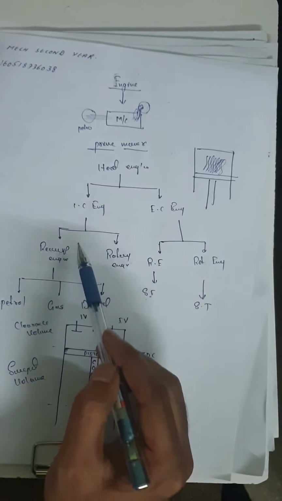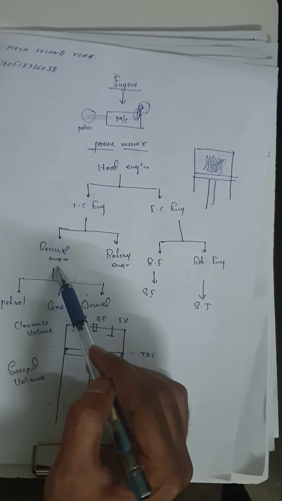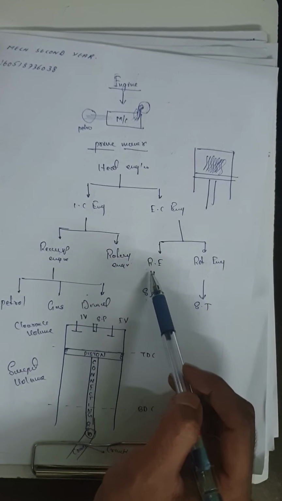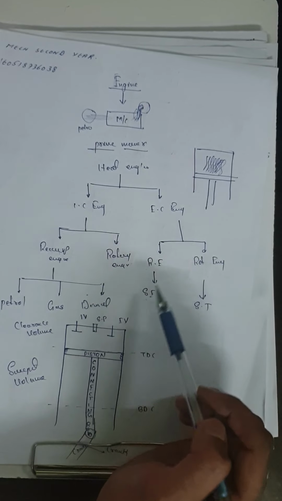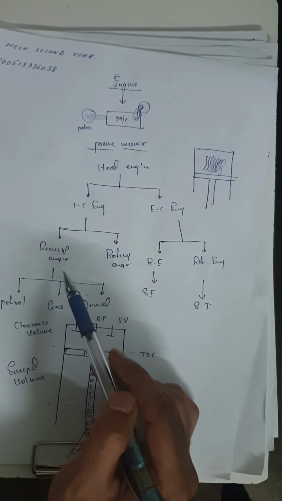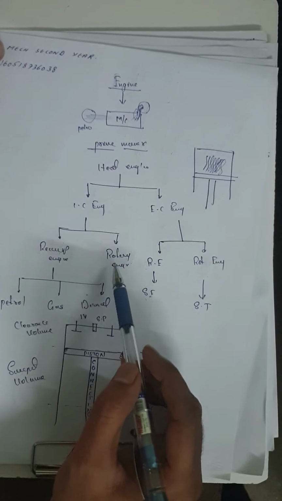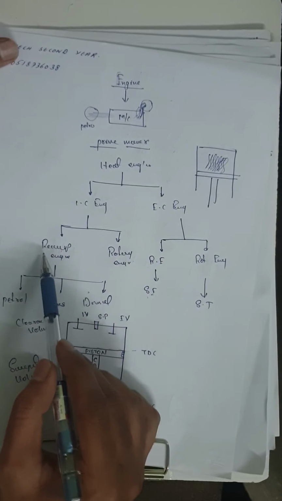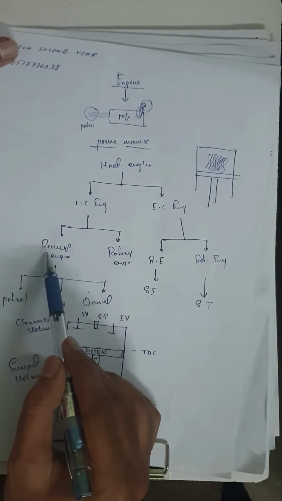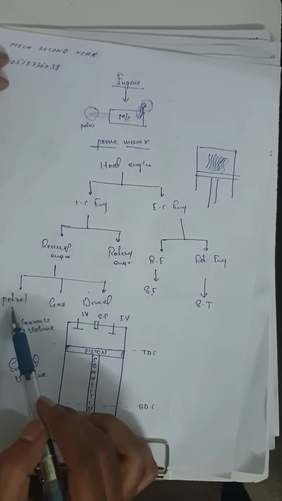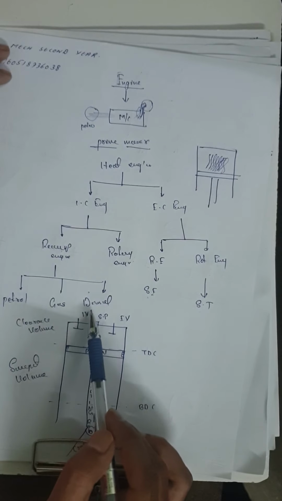Again, the IC engine is further classified into two types, reciprocating engine and rotary engine, and the EC engine is also classified into reciprocating engine and rotary engine. What is a reciprocating engine? Reciprocating means to-and-fro motion, and rotary means something rotating, like motors, etc. Again, the reciprocating engine is further classified into three types: petrol, gas, and diesel.